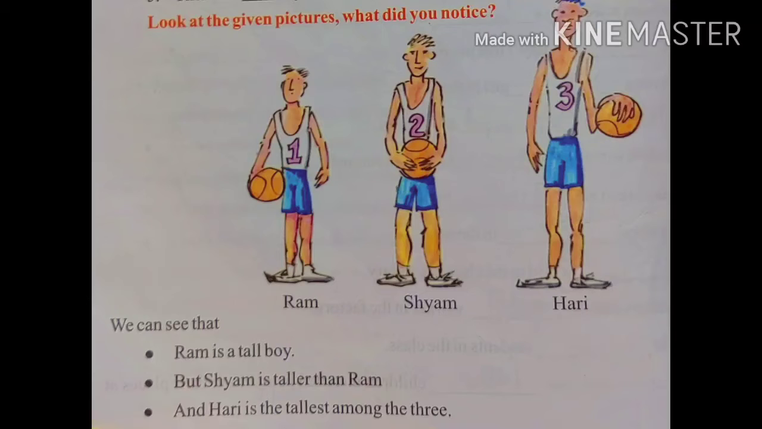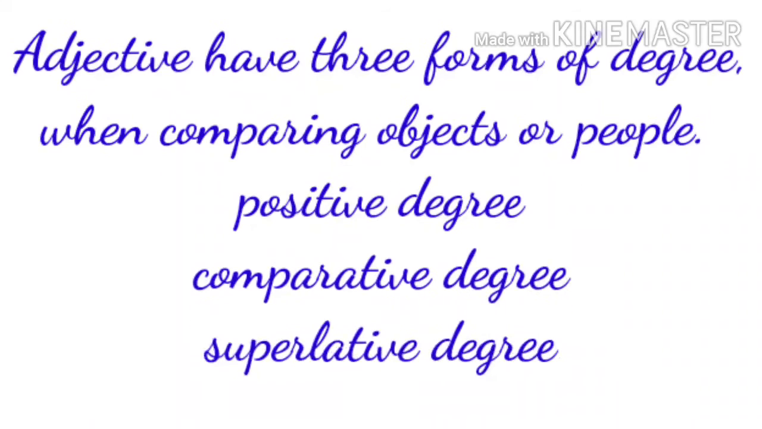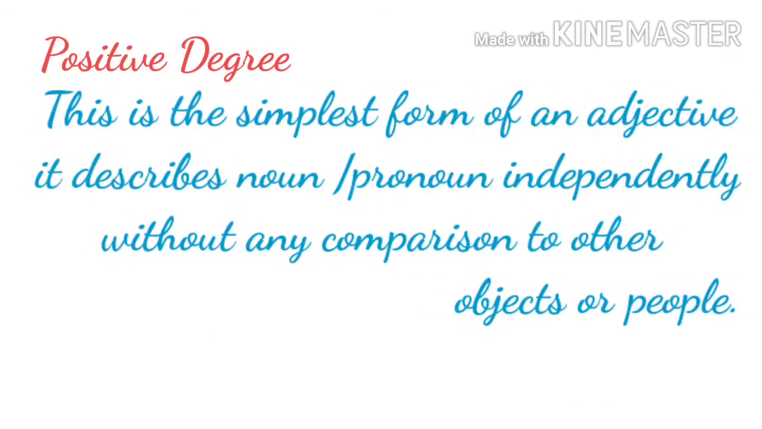So we all can come to the conclusion that adjectives can have three forms of degrees when comparing objects or people. These are positive degree, comparative degree, and superlative degree. Now, what is positive degree? Positive degree is the simplest form of an adjective. It describes a noun or pronoun independently without any comparison to other objects or people.